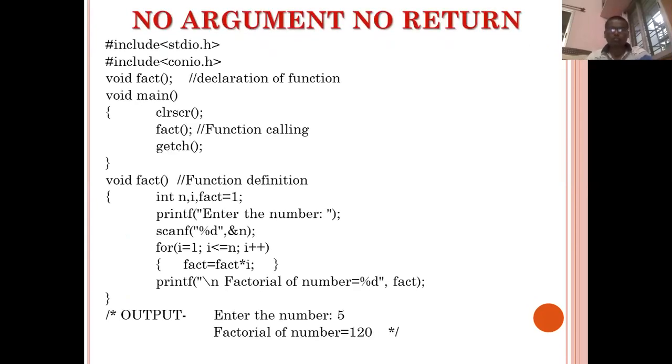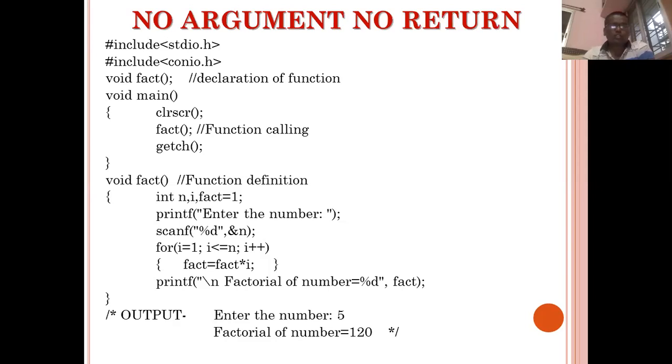I have written one simple code. This code is for the factorial of a given number. We have to take one number from the user and find its factorial. As you know how to calculate the factorial, factorial is nothing but the product of 1 to the given number.